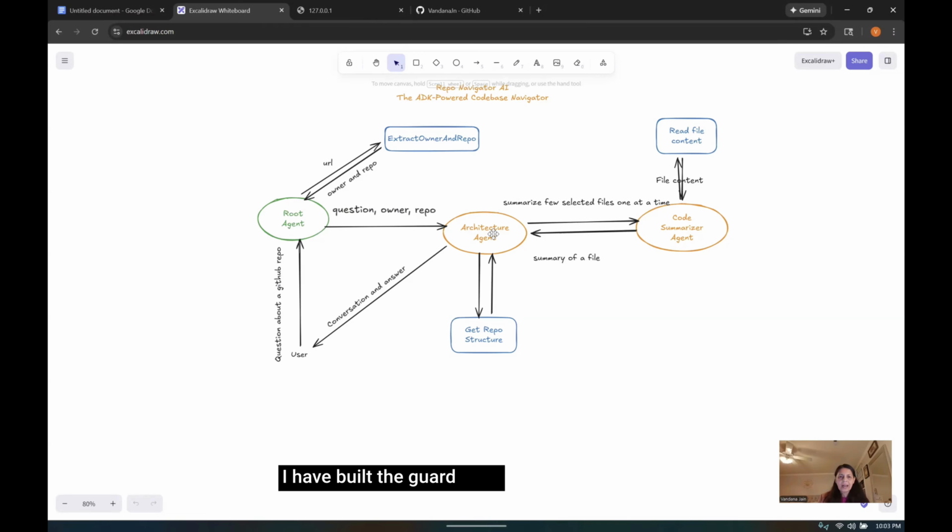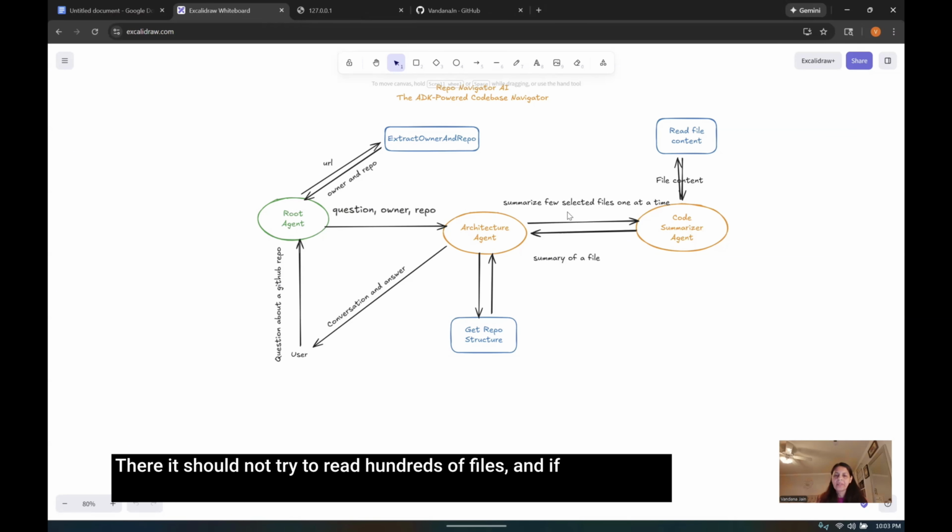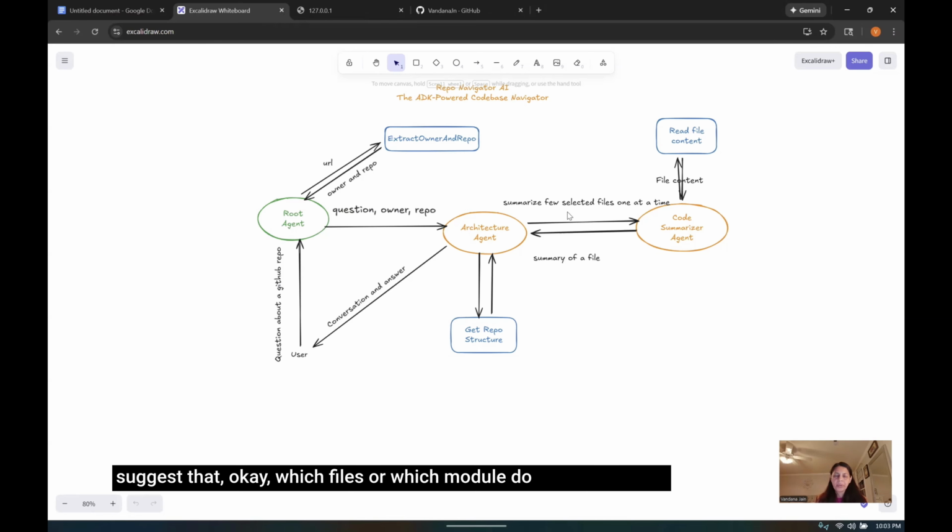I have built guardrails. It will only answer GitHub-related questions, and the URL has to be valid. It should not try to read hundreds of files. And if the question is very broad, it asks the user to reduce the scope. It can suggest, okay, which files or which module do you want to look at?